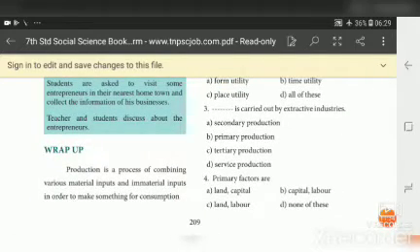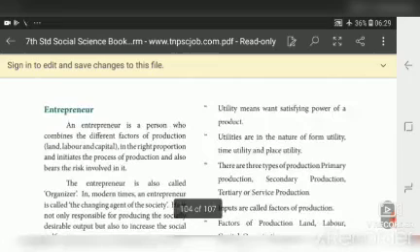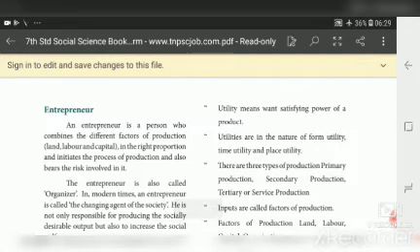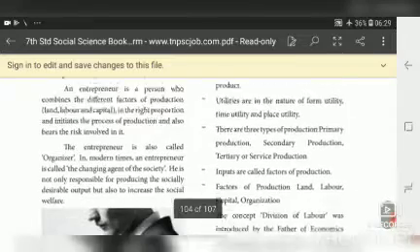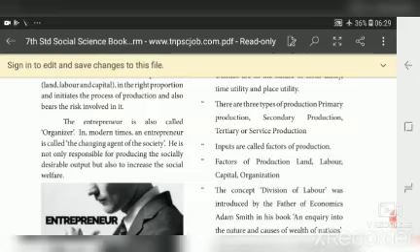Now we will sum up the points. Production is a process of combining various material inputs and immaterial inputs in order to make something for consumption. Utility means the want-satisfying power of a product. Utility is in the nature of form utility, time utility, and place utility. There are three types of production: primary production, secondary production, and tertiary or service production. Inputs are called factors of production, and there are four major factors of production.